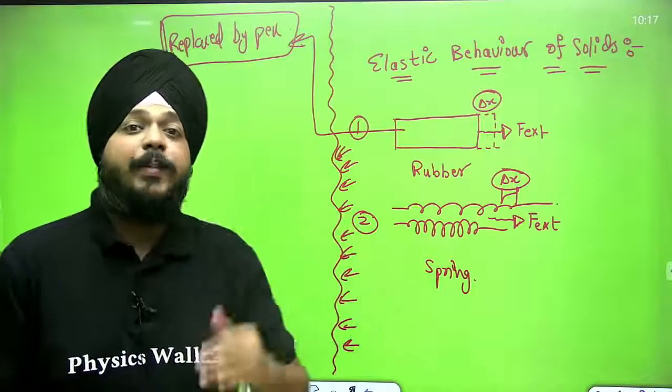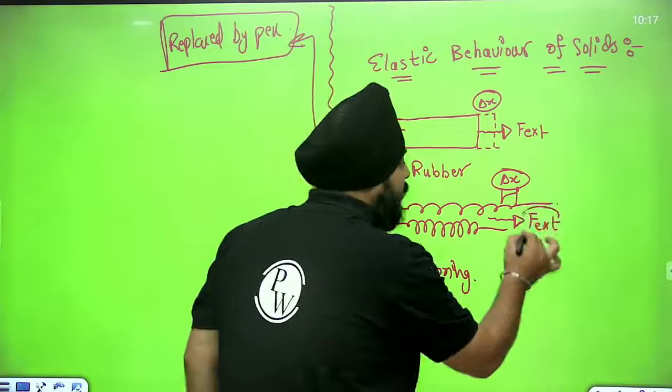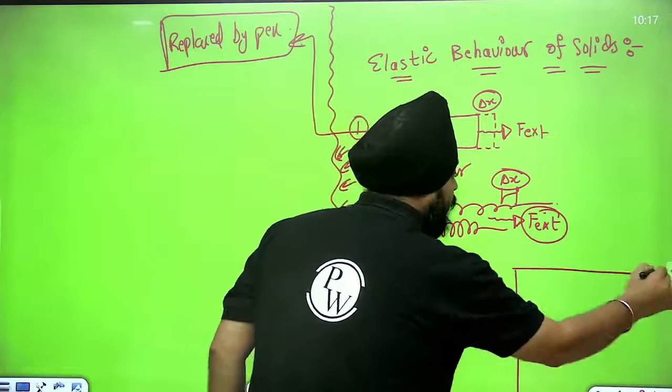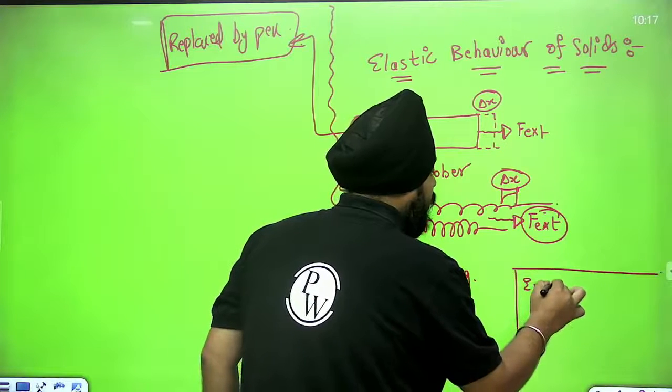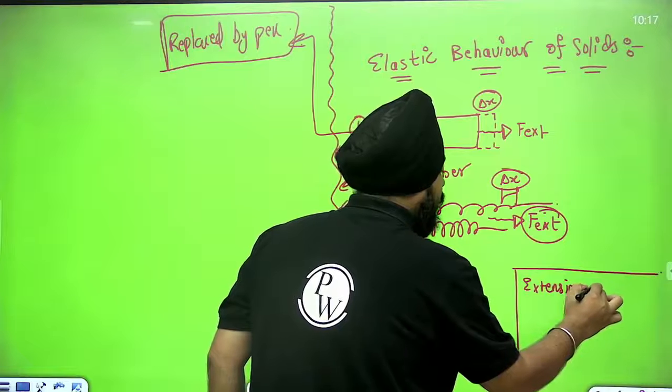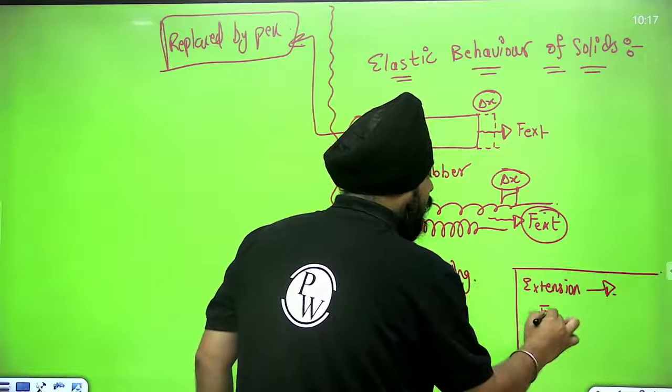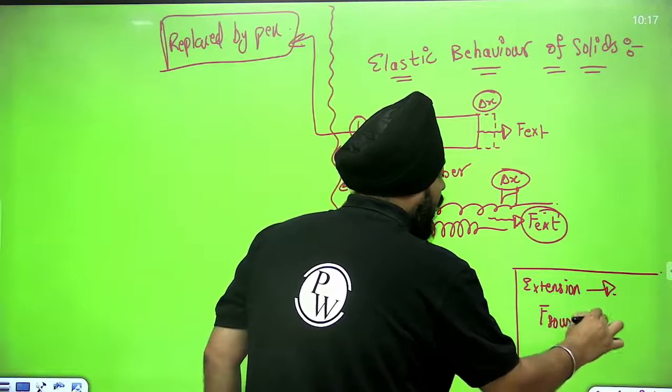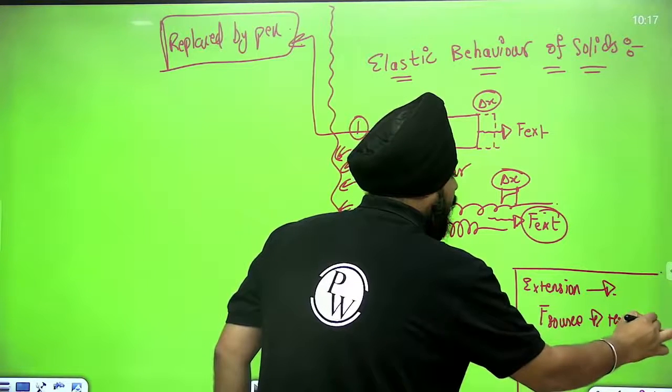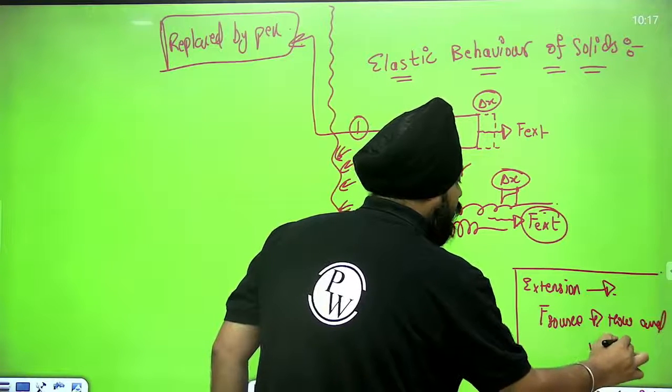It completely depends on the source that is applying the force, how and who is applying the force.